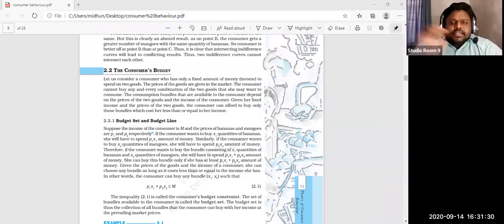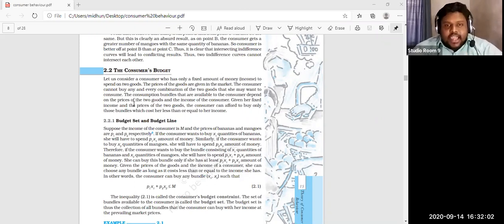Given her fixed income and the prices of the two goods, the consumer can afford to buy only those bundles which cost her less than or equal to her income. So always we will purchase the product equal to our income, or we will spend less than our income to purchase the product. That is the relation between income and purchasing capacity.